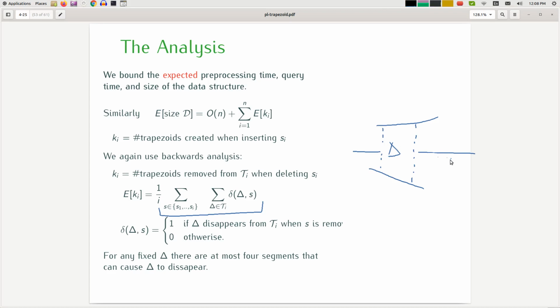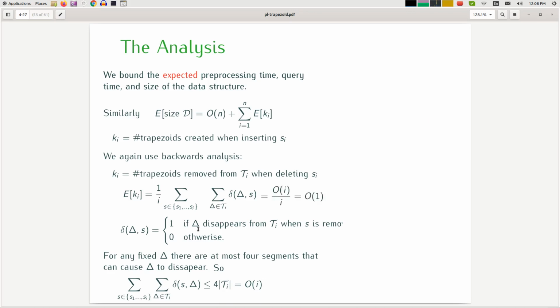Therefore, I could bound this double summation by 4 times the size of Ti, and based on what we've already proved, this is O of I. Once I plug this O of I inside, 1 over I cancels with I, so I get a constant. Therefore, the expected increase in the size of the data structure is constant, and in total, that would take linear time.